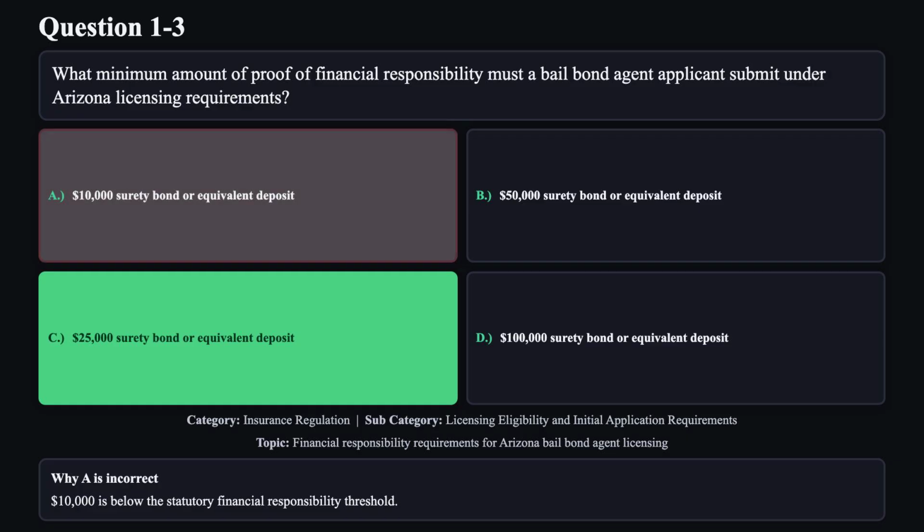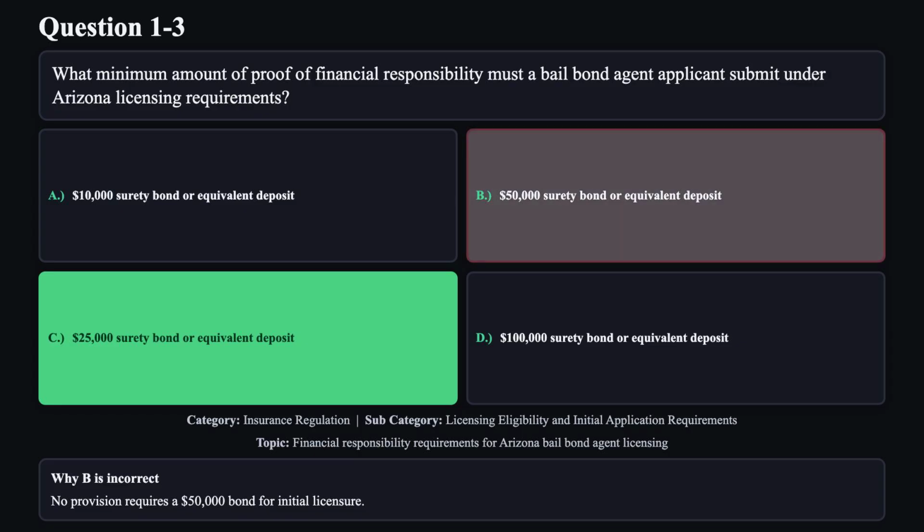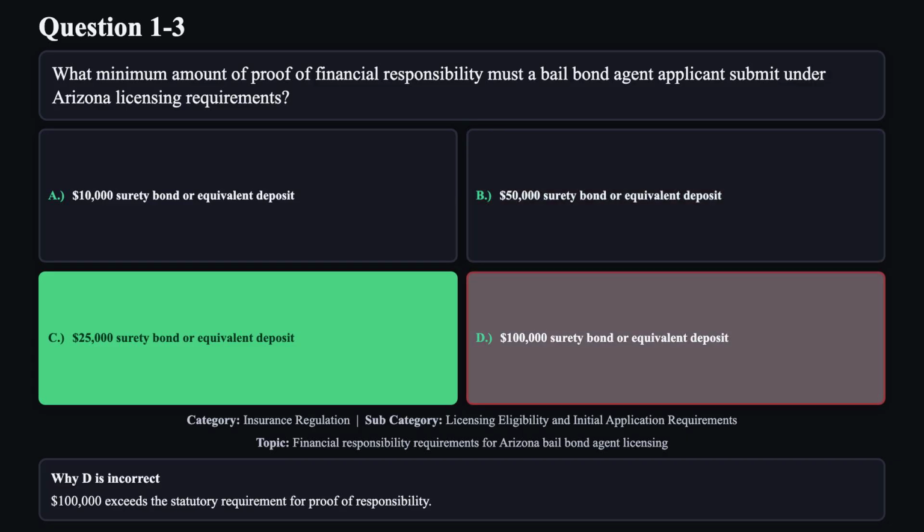$10,000 is below the statutory financial responsibility threshold. Reason B is not correct. No provision requires a $50,000 bond for initial licensure. Reason D is not correct. $100,000 exceeds the statutory requirement for proof of responsibility.